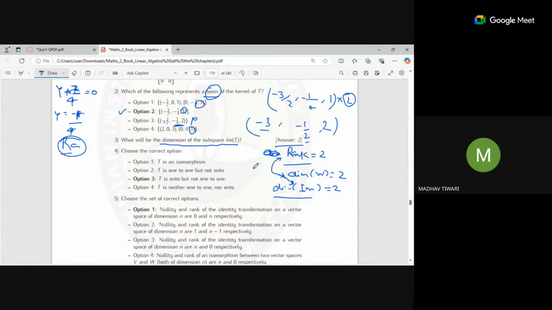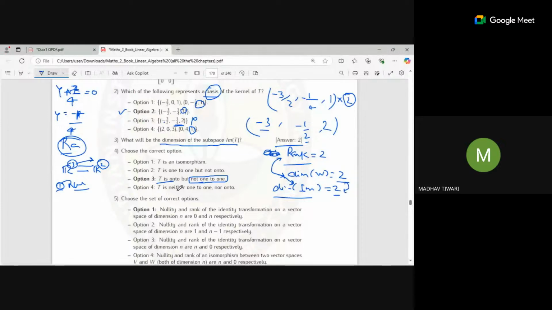Next it is asking about one-one and onto. You can see that we are mapping R3 to R2. So this can take at most 2, and this has 3 dimensions. Two can go, but 1 will still go for the nullity. If nullity is there, then it cannot be one-one. And T is onto. Why? Because the dimension of W is 2 and the dimension of the image space is 2, so they are matching.